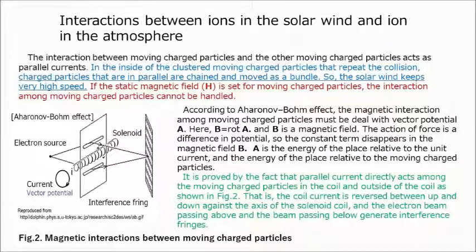A is the energy of the place relative to the unit current, and the energy of the place relative to the moving charged particles. It is proved by the fact that parallel current directly acts among the moving charged particles in the coil and outside of the coil, as shown in Fig. 2. That is, the coil current is reversed between up and down against the axis of the solenoid coil, and the electron beam passing above and the beam passing below generate interference fringes.